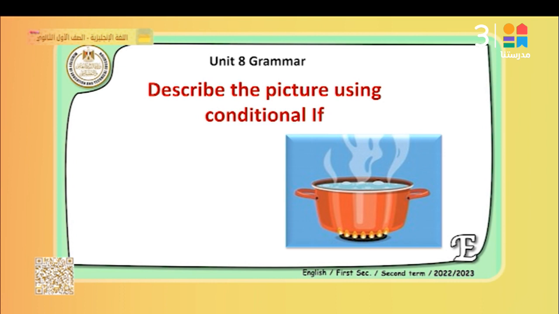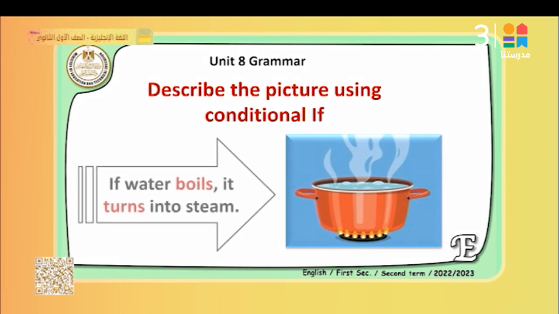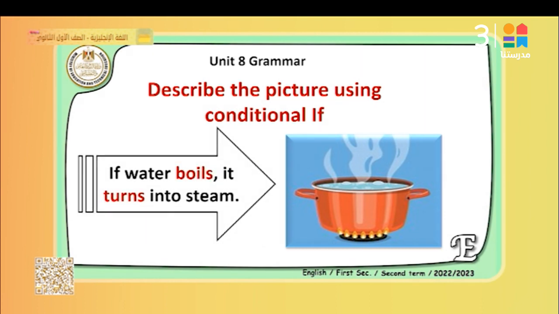Look at this picture. What can you say about using if? Can you say any sentence using if to describe this picture? Of course, this picture has a pot. Inside this pot, there is some water, and the water is boiling. What can we say about this picture? We can say, if water boils, it turns into steam.